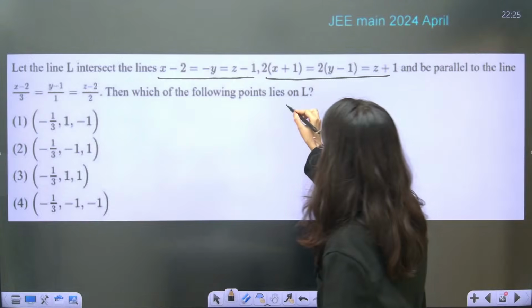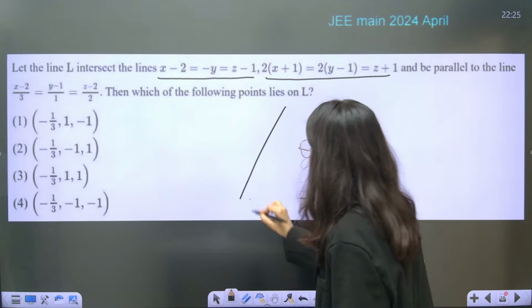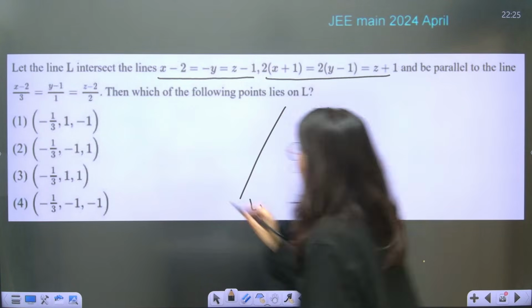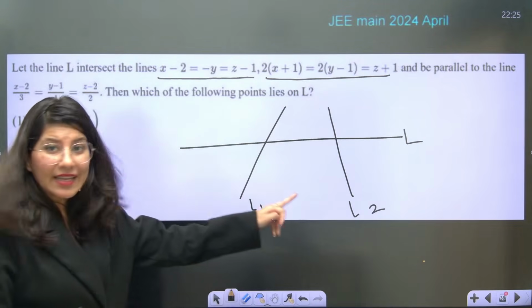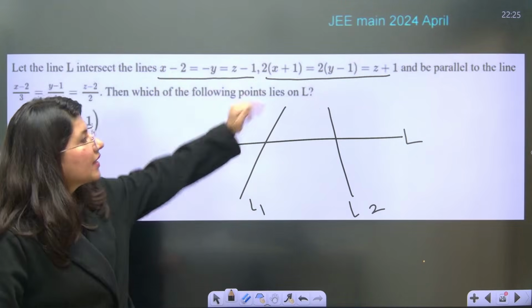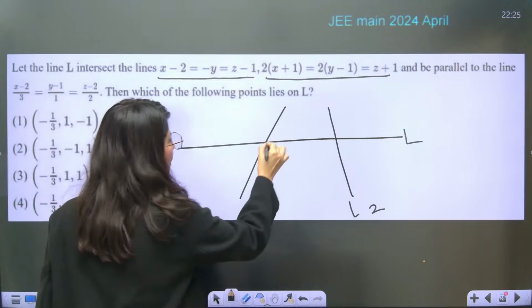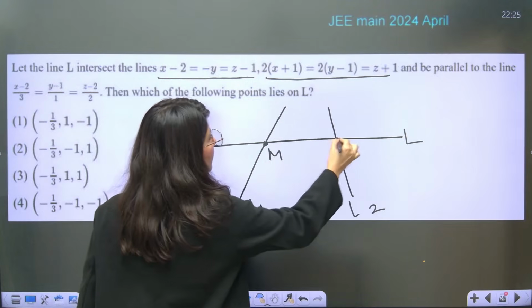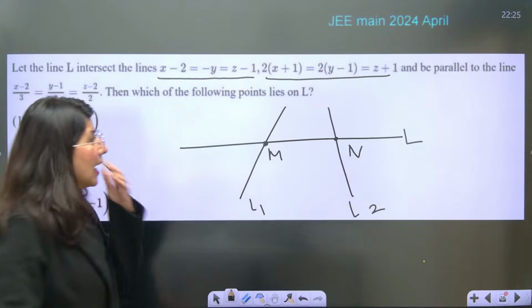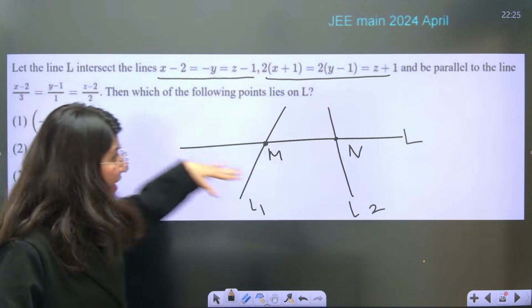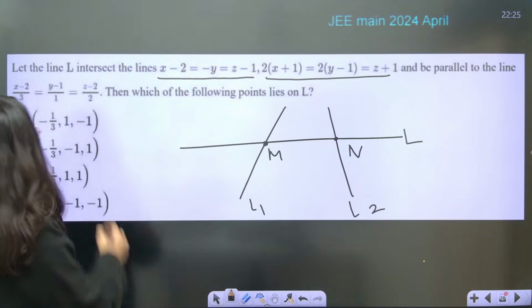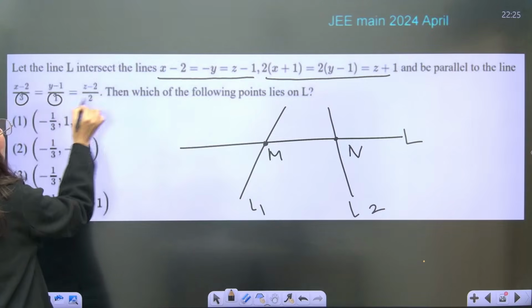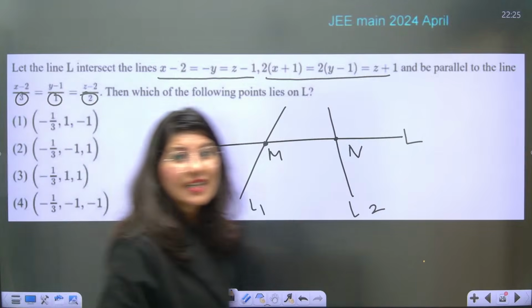Again, similar technique. See, L1 is given, L2 is given. Your line L, same type. Your line L intersects line number 1 and line number 2. So you can assume these points M and N. And your line L is parallel to this particular line. So what does that mean? The DR is 3, 1 and 2. DR is 3, 1 and 2.